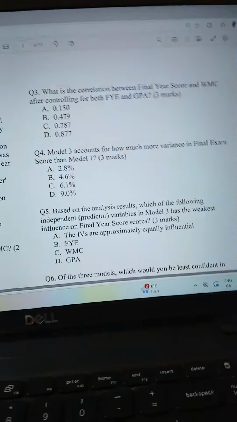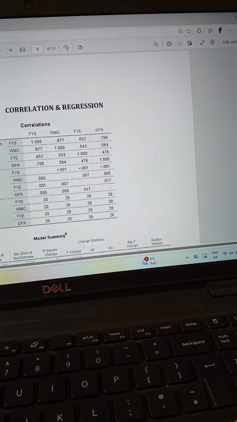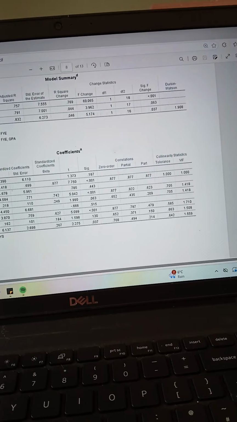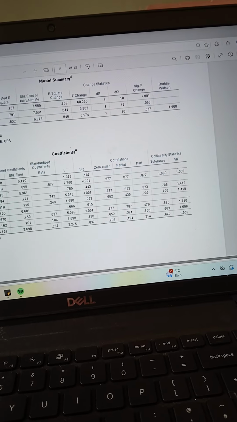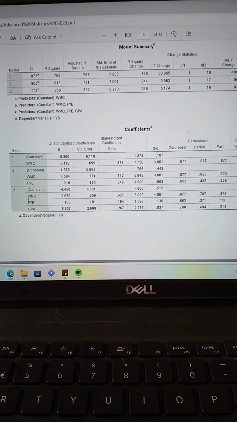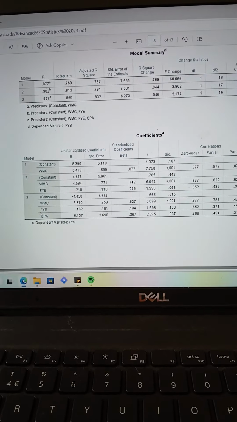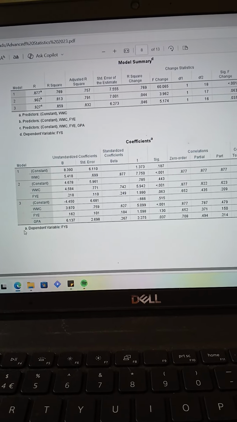So to do this question then, we're going down to this table. This one here, we're going to have coefficients. As you can see, there are 3 models. The first model is just WMC and so on, but we need to look at model 3, because model 3 factors in WMC, FYE and GPA, which is what we're looking for in this question. This question asks for all of the variables.